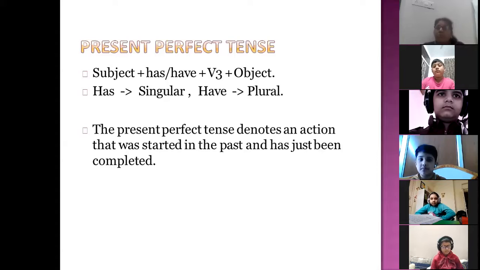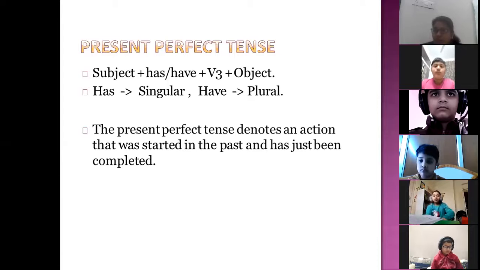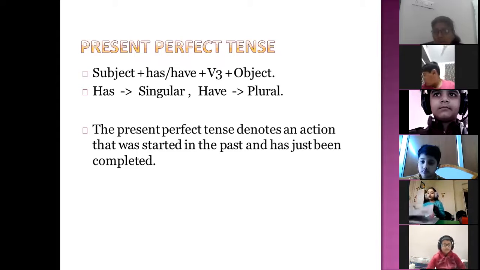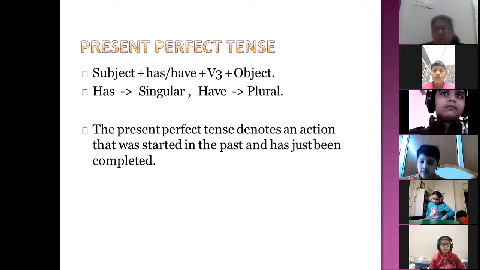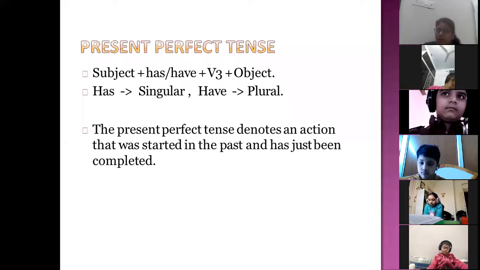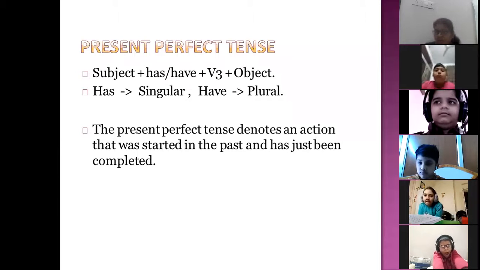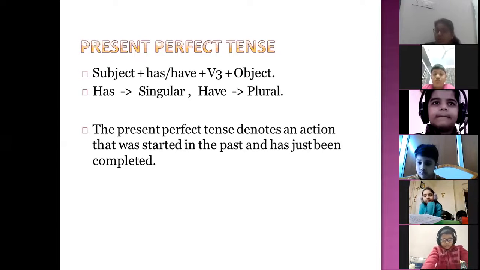Now moving to the present perfect tense. Now remember, whenever there is a word perfect, which form you have to use? You will use the third form. Everywhere, wherever there is perfect word, not with continuous, simple. If continuous is coming, remember you have to use ing with the verb. But when there is only perfect, then you are going to use the third form. So now, when you are using with present perfect tense, is, am, and are is also changing. So is becoming what? Has. And with plural it is becoming have.